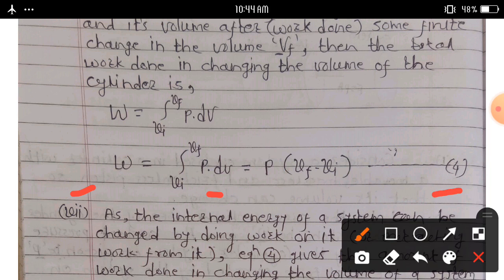As the internal energy of a system can be changed by doing work on it or extracting work from it, equation 4 gives the amount of work done in changing the volume of a system. A question asked on this topic is: derive the expression for the amount of work done in changing the volume of a system.